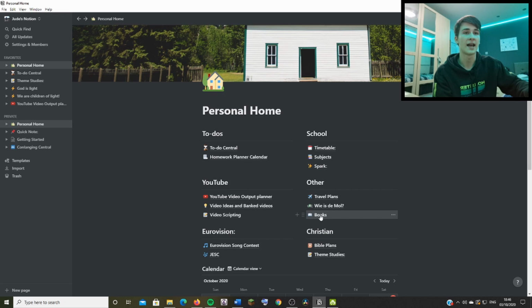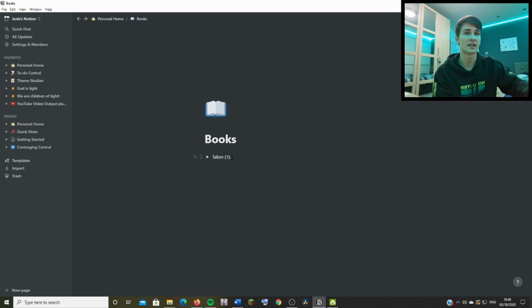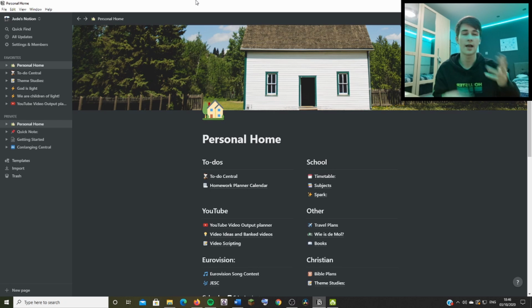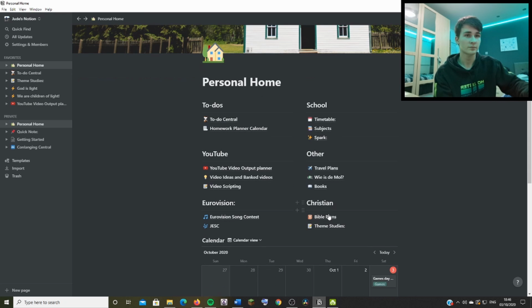Then we have books. Yeah, I haven't exactly filled that. I finished that book and a couple more. I don't know if I will keep that updated. It's the sort of thing, it's so flexible, you can change it whenever you want. Final plans and theme studies keep me updated.